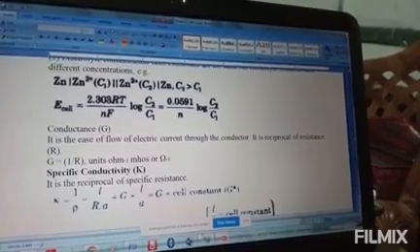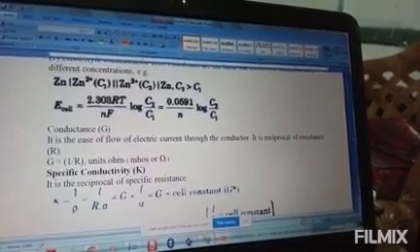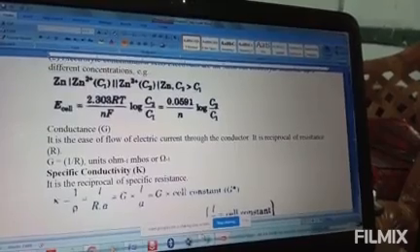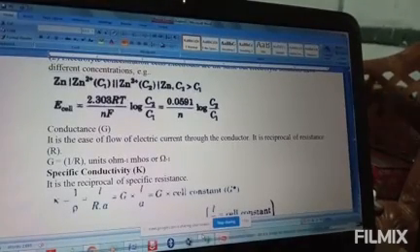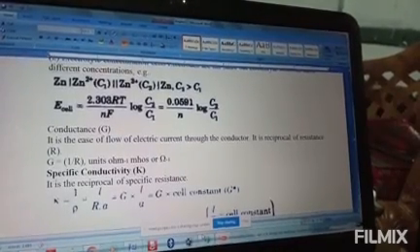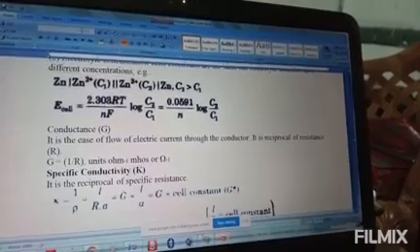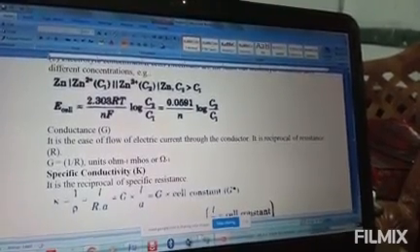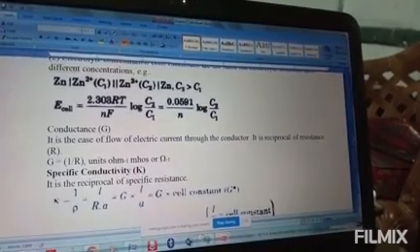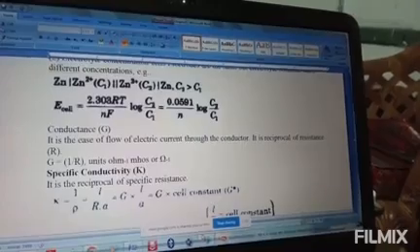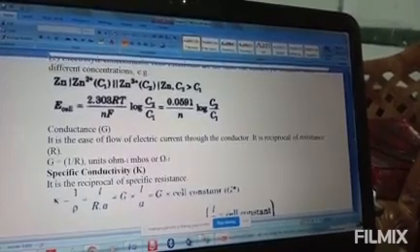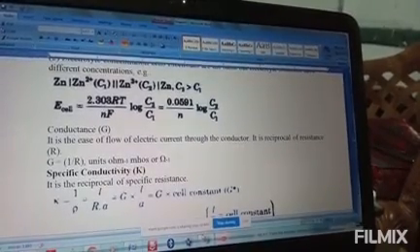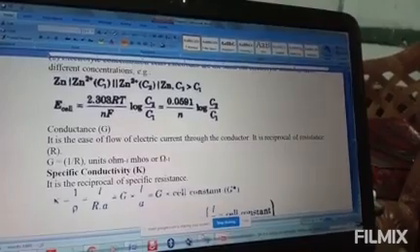Now we need to find out log Kc. So for log Kc you undergo cross multiplication: 0.46 into 2 divided by 0.059. These two, when multiplied and divided, what do we get? 15.6. So you take the antilog of 15.6.